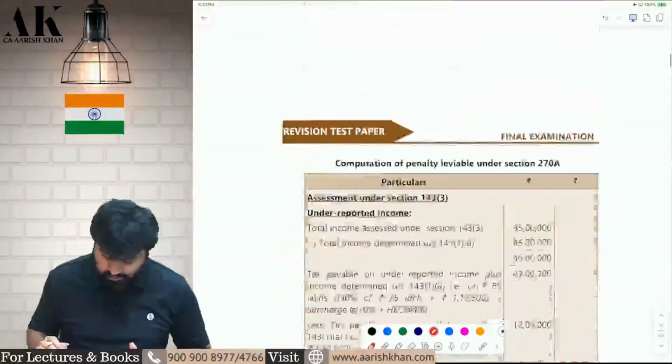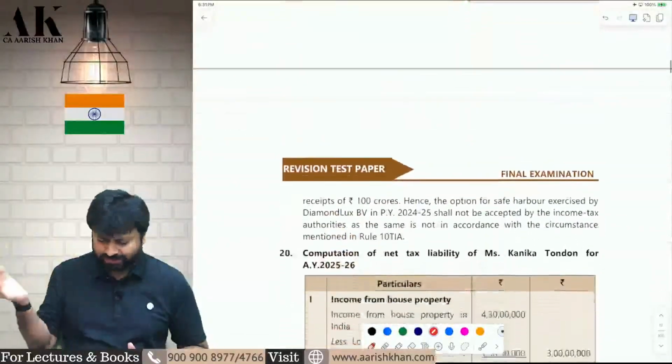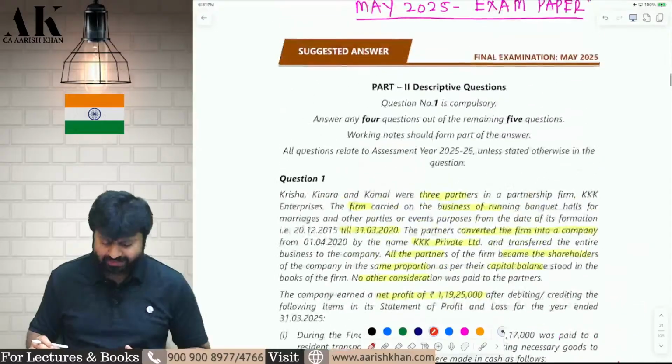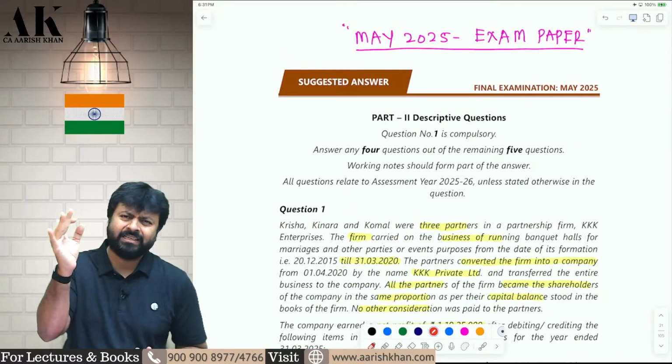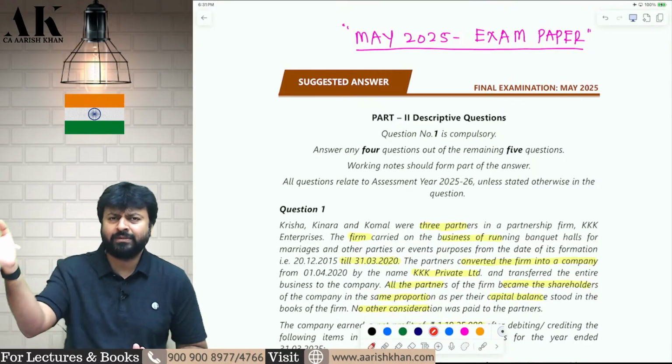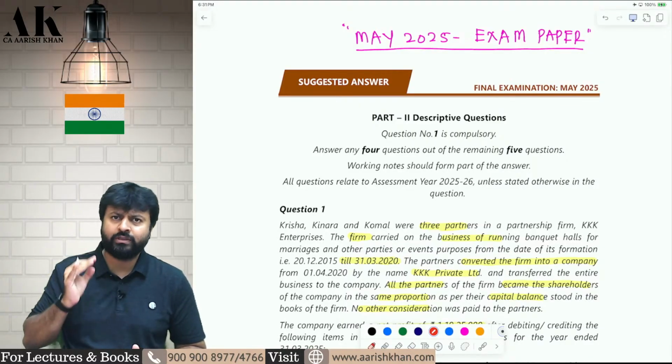Beautiful question it is. We have done a similar question earlier. You can go and check in your earlier RTPs, MTPs in the 26 paper compilation. We have done exactly a similar question to this. There was a very minor change. Some names were changed, some amounts were changed. Apart from that, everything was similar to what I have told you in this particular question.